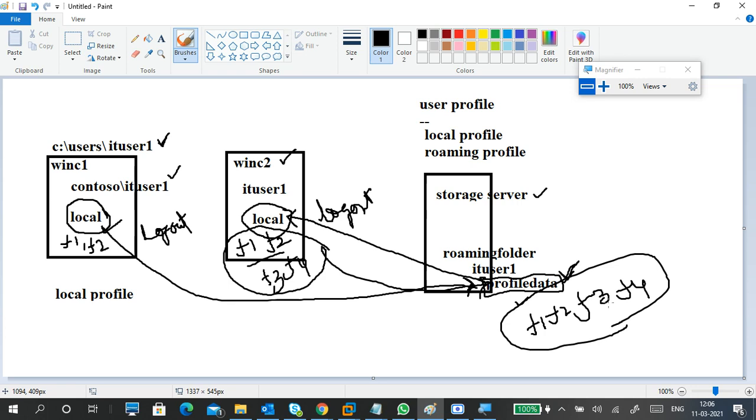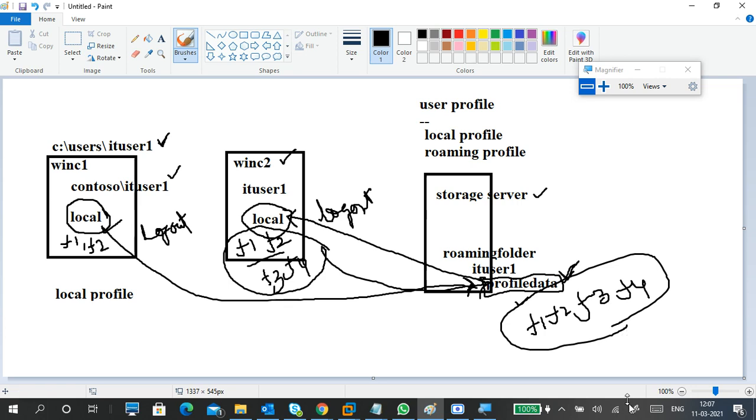Local profile means that your profile data is stored in that local PC only. Roaming profile means the data is stored in a central location. Wherever you log in, you can access the data. So complete data. When you log out, data again syncs to your central location. When you log in, you take the data from the central location and we can utilize the data. When you log out, the data will be stored here.